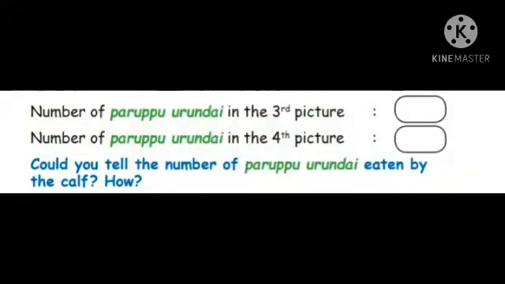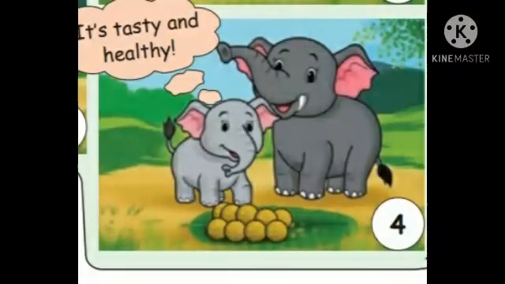The next one, number of parpu urundai in the fourth picture. Look at picture number 4. How many parpu urundai are there? Shall we count? 1, 2, 3, 4, 5, 6, 7, 8, 9.